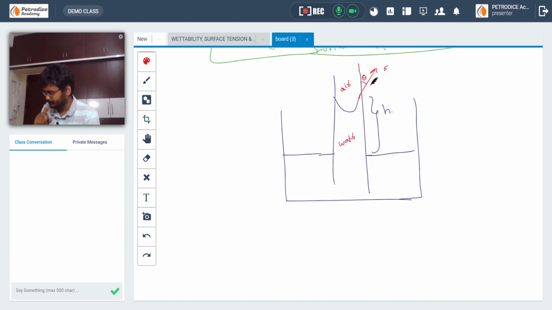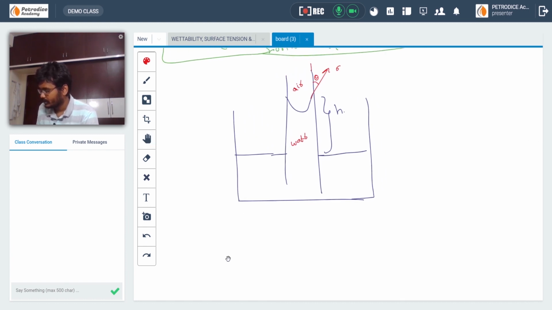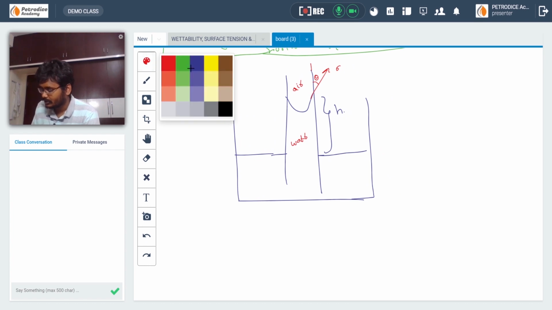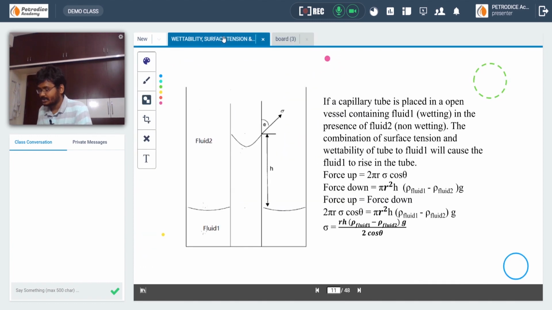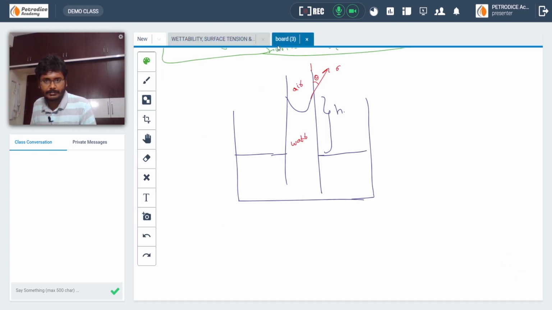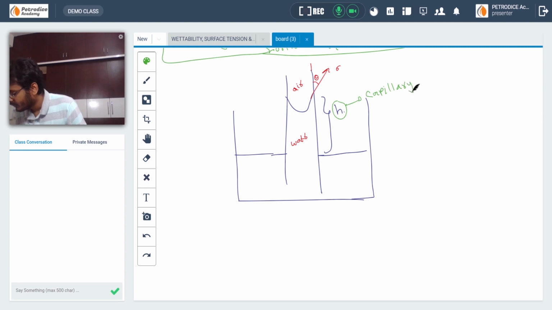So we have to find the capillary pressure. Firstly, let us derive an equation for interfacial tension and height. This H will be known as capillary height.